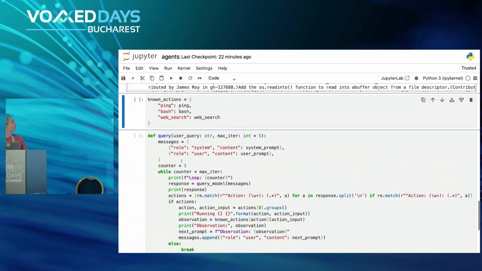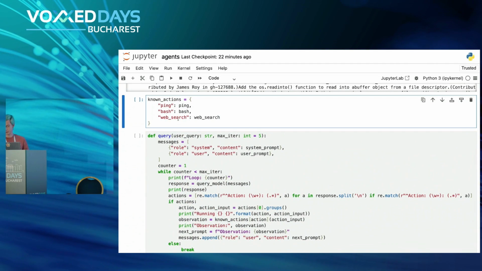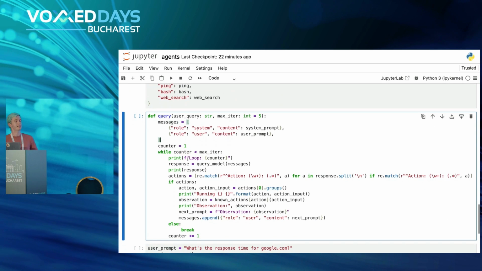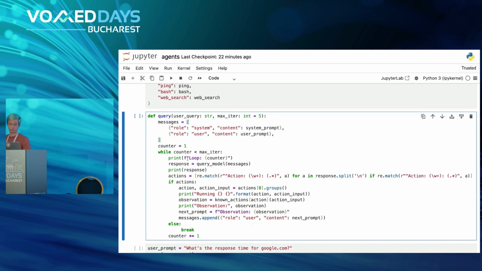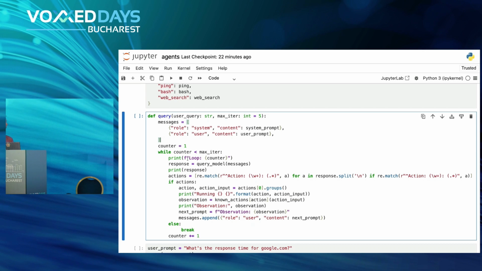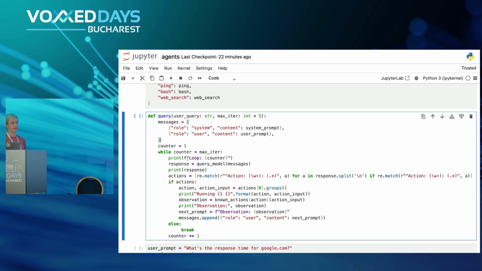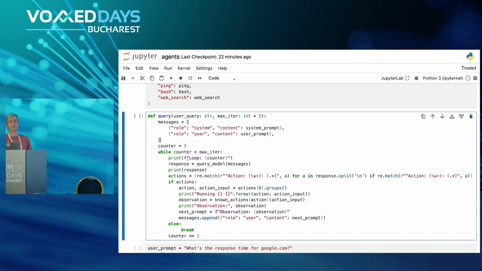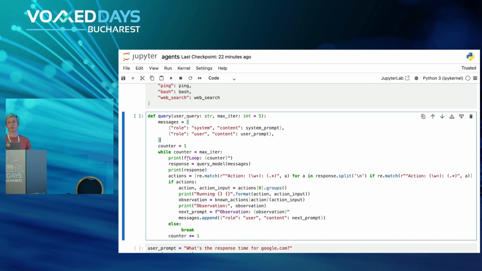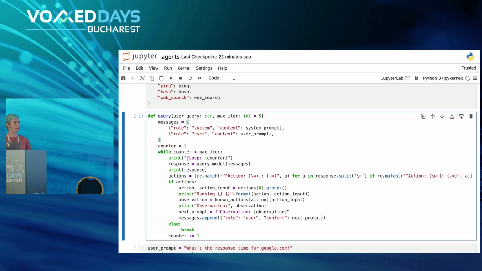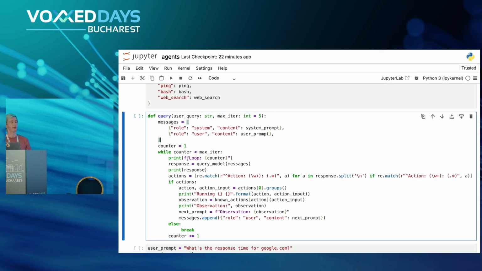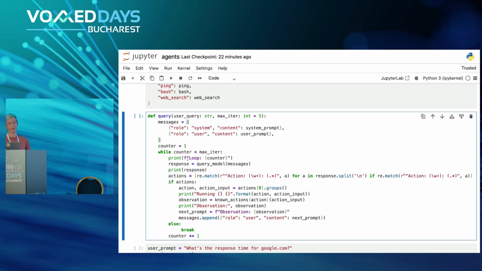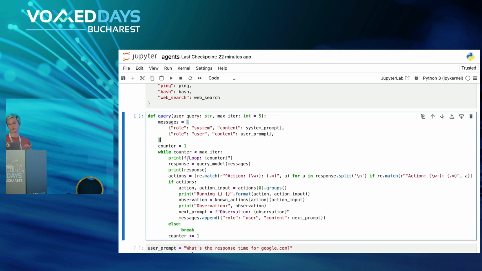Okay, all good. So here's just a helper dictionary of known actions, and this is where we basically implement the actual loop for the LLM. So we will run the query first with our input message from the user. Then we will see if the LLM decides to call any action through this action semicolon sort of pattern. If there is an action, we will run it, give the output to the LLM, and then the LLM decides what it wants to do next.